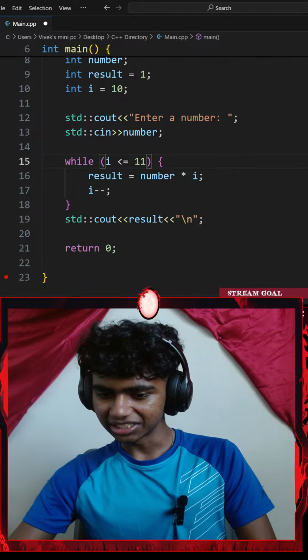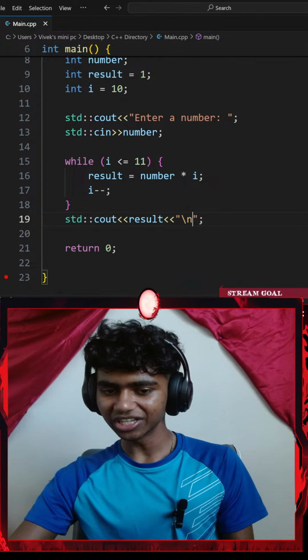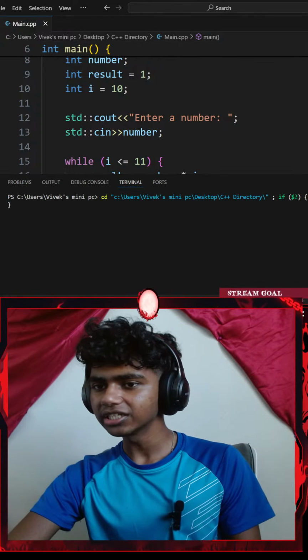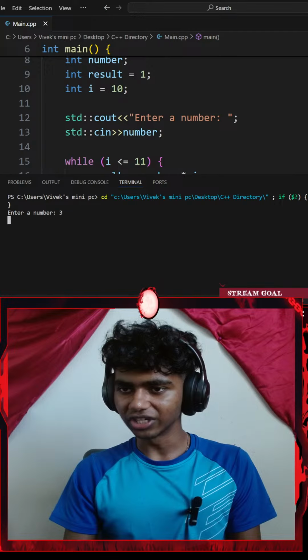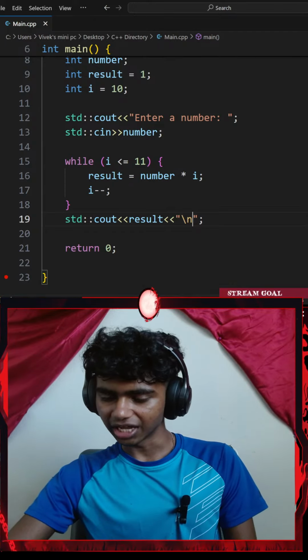Okay, you're welcome. Okay, let me go with the... Yo, well done. I appreciate you, Lion. Okay, let me go with the Control S to save the code, and run the command. Let's see, let me go with 3 table. Okay, it keeps printing that.